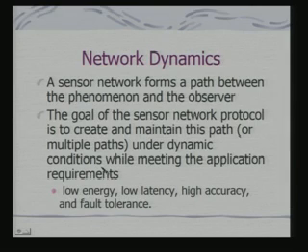And these requirements, obviously generic requirements: low energy, low latency, high accuracy and fault tolerance, because there may be failures and I would need to get the track despite the failure of one or two nodes.